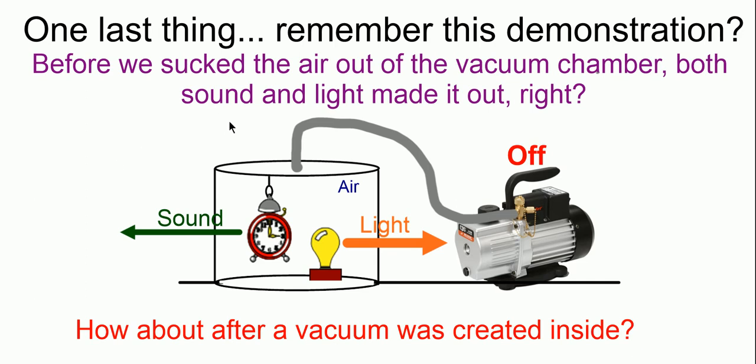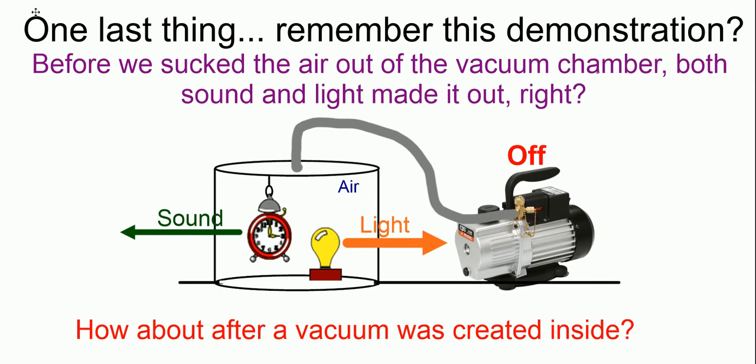Now, one last thing. Remember this demonstration? We put my vacuum chamber up here to a vacuum pump, and we're going to pull the air out in a minute. We haven't done that yet. There's still air in there. We had a sound source in there. It was actually an alarm. And we had a light. So with that air in there, could the sound and the light both get out of here? Yes, they could, couldn't they? So the sound came through the air and came out, and we could hear it outside, and the light too, no problem. Well, what happened after we took all the air out of there and created a vacuum?